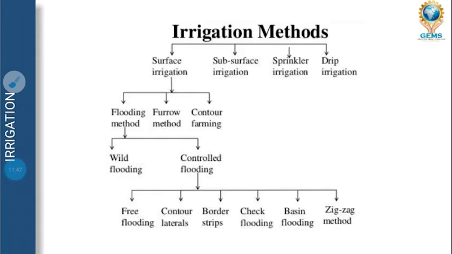Okay. Next is irrigation method. There are different types of irrigation method: surface irrigation, subsurface irrigation, sprinkler irrigation, and drip irrigation. By the name even you can understand the topic. In surface irrigation there is flooding method, furrow method, contour farming. Under flooding method there is wild flooding and controlled flooding. In controlled flooding there is free flooding, contour laterals, border strip, check flooding, basin flooding, zigzag flooding. We will be seeing all these topics one by one.